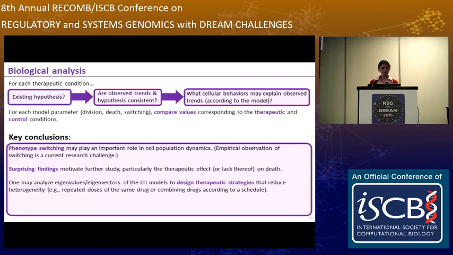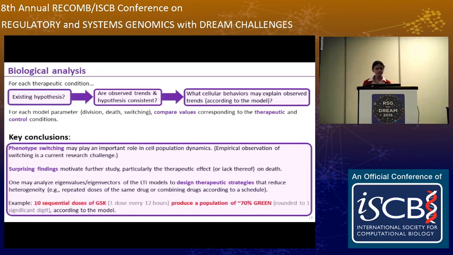Further, one may analyze the eigenvalues and eigenvectors of the LTI models, these are the A matrices that are generated for each therapeutic condition, to design therapeutic strategies that reduce heterogeneity. For example, 10 sequential doses of GSK produces a population of about 70% green, according to the model.